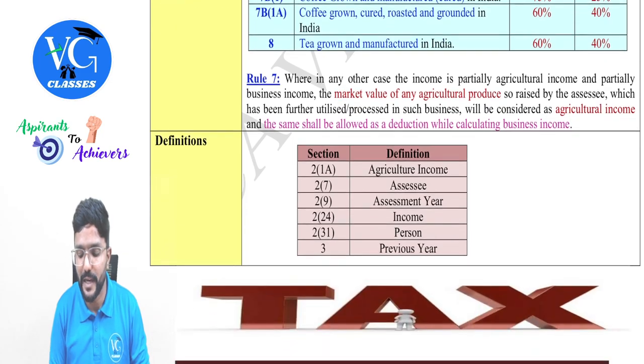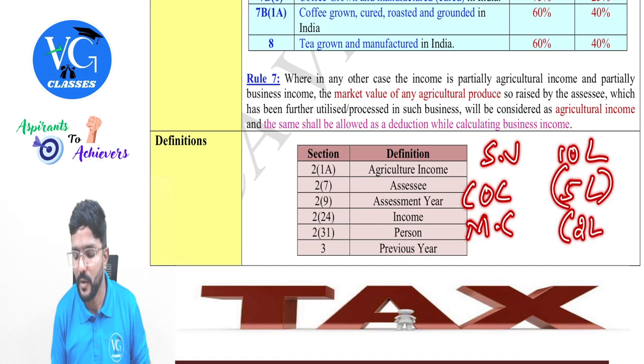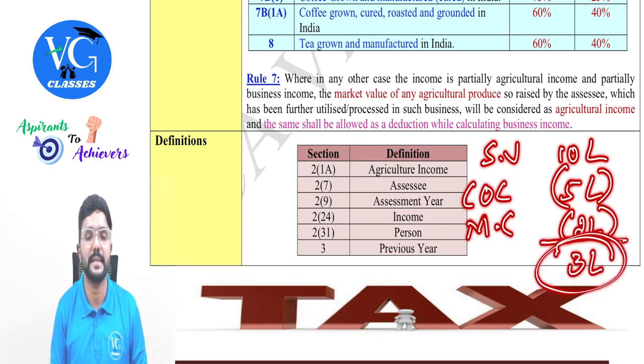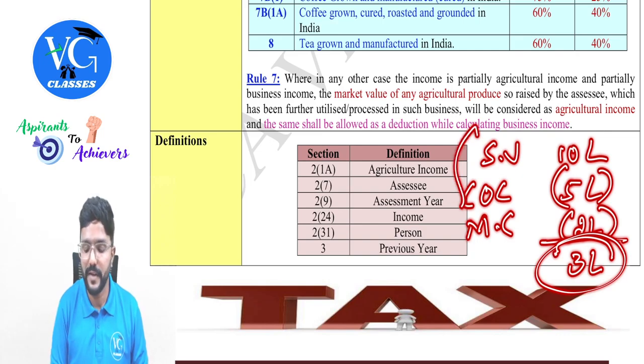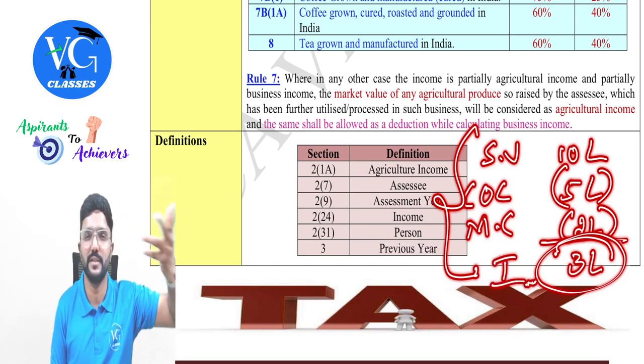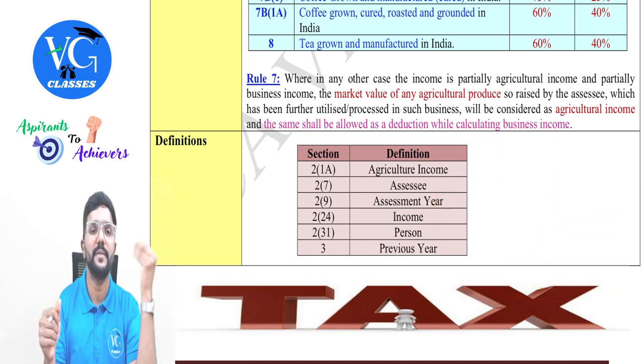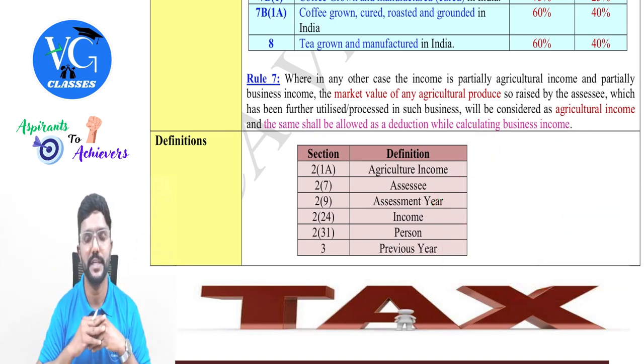Assume they have given the sale value as 10 lakh, cost of cultivation 5 lakh, then manufacturing cost 2 lakh. What is the income of the assessee? 3 lakh. Apply the percentages on 3 lakh. Clear? If all these figures are given, first find out the income. How do we calculate it? Sale value minus cost of cultivation, that is for growing crops, and then the manufacturing cost. You deduct both, and whatever income you get, split between agriculture income and non-agriculture income.